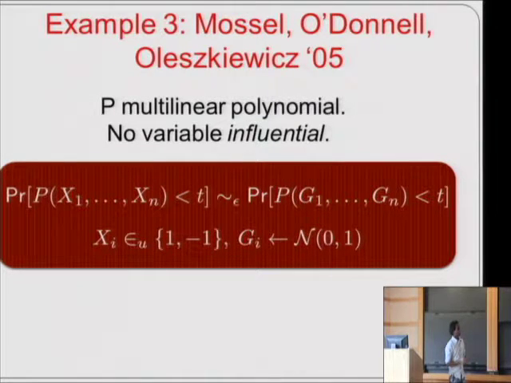We can quantify this in a precise sense, but let's not worry about the exact formulation. Given the setup, their result says that the CDF of the polynomial P evaluated on uniformly random plus or minus 1 inputs is close to the CDF of the polynomial P evaluated on Gaussian inputs. And the error between the two CDFs depends on how you quantify this no variable being influential.